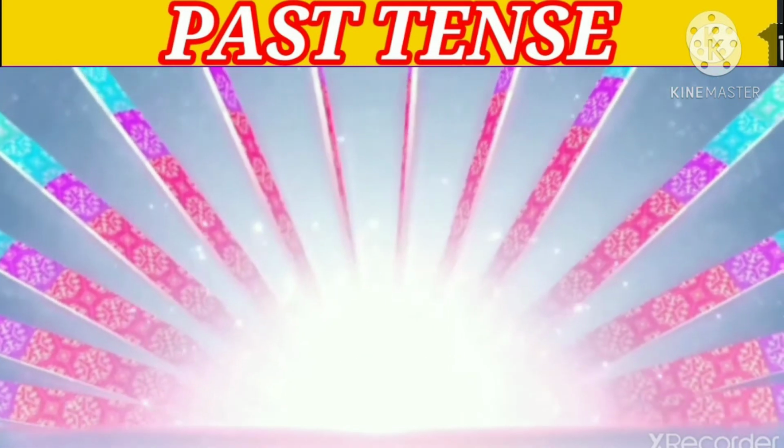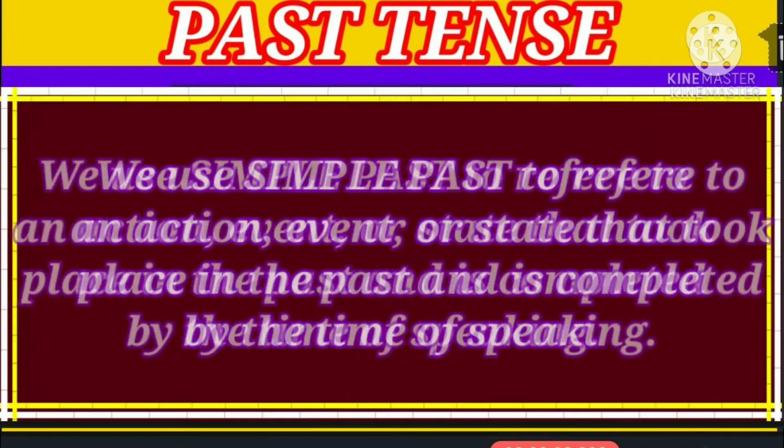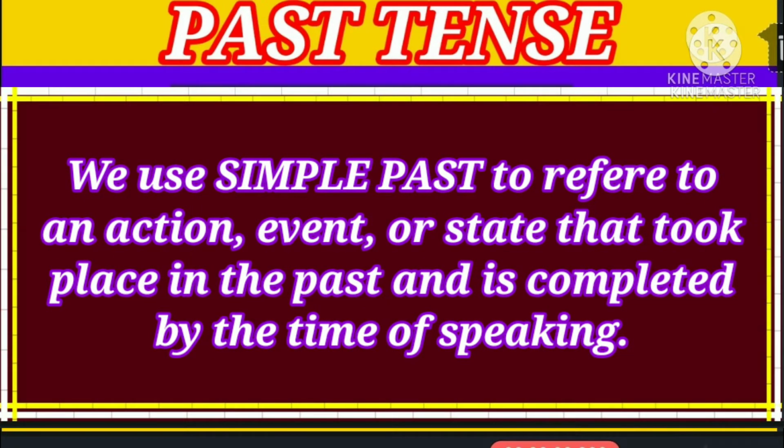Now let's see the use of simple past. We use simple past to refer to an action, event or state that took place in the past and is completed by the time of speaking.